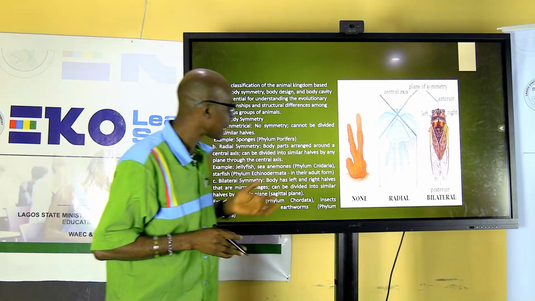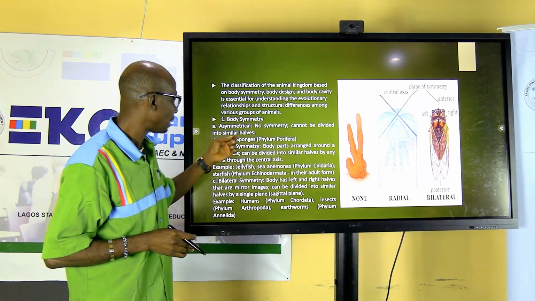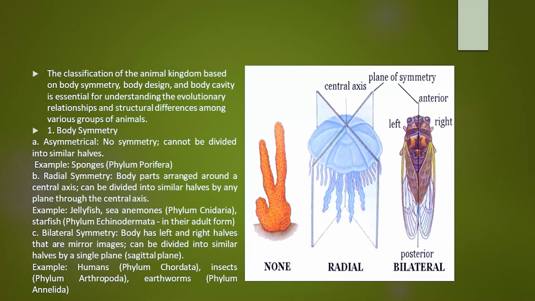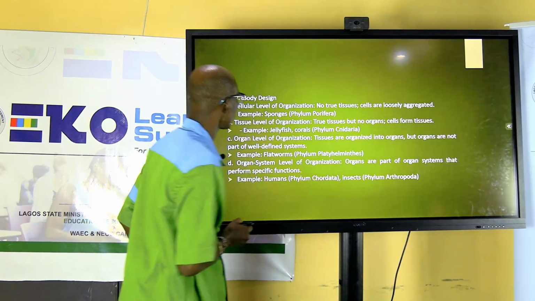Example of animals that are asymmetrical, we have the sponges. Example of those that are radially symmetrical, we have our jellyfish or hydra. All other groups of animals belong to the bilateral symmetrical body.